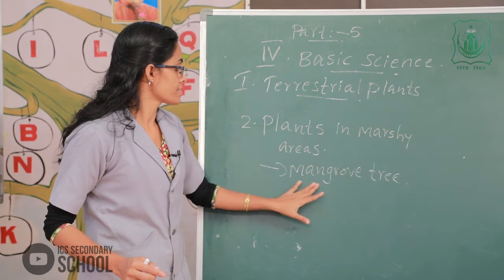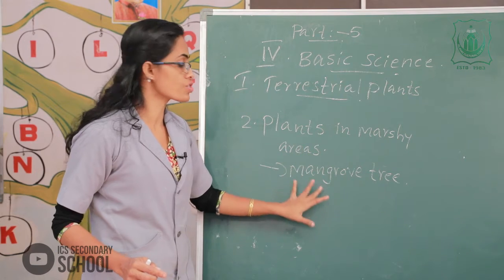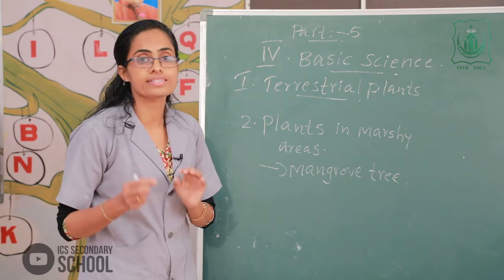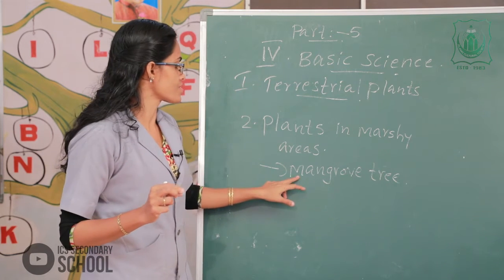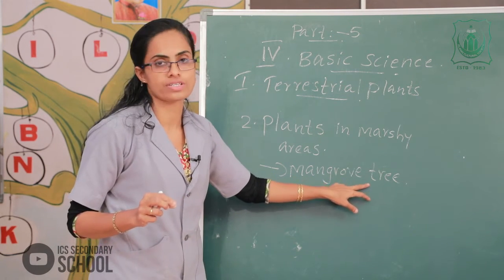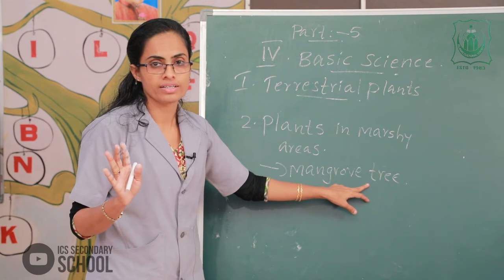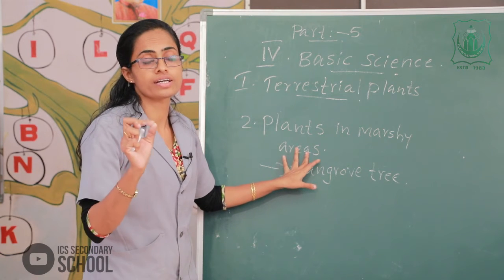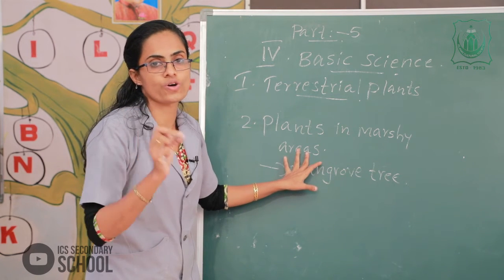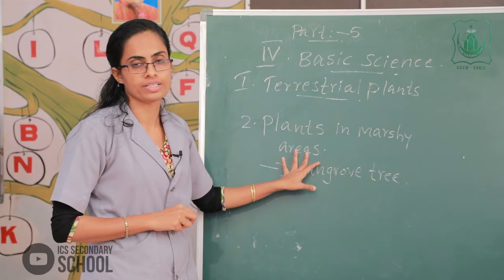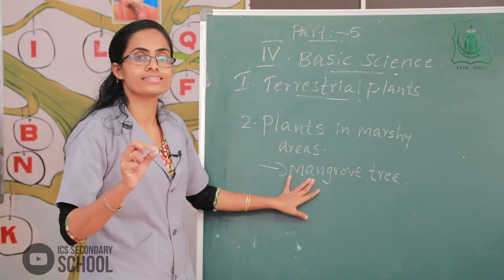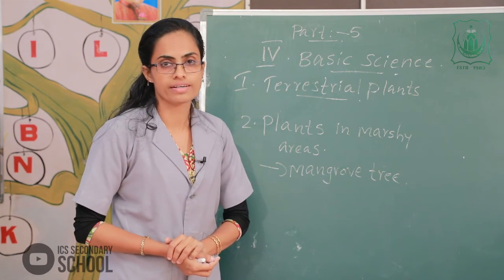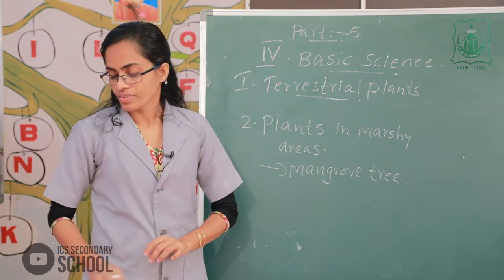Yes, that is the plant in marshy areas. It grows in marshy areas. All of you clear? The marshy areas have sticky soil with a lot of water, and the trees that grow in these areas are called mangrove trees. Clear? The next one.